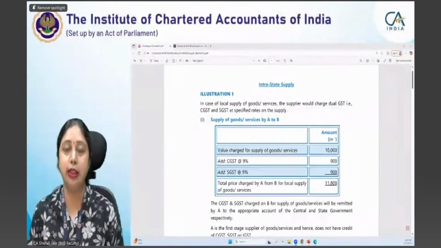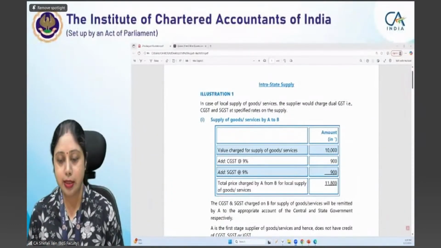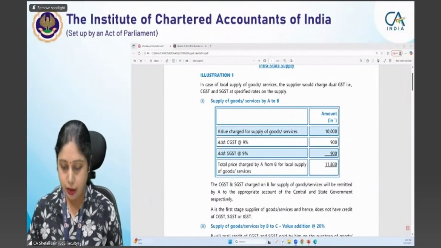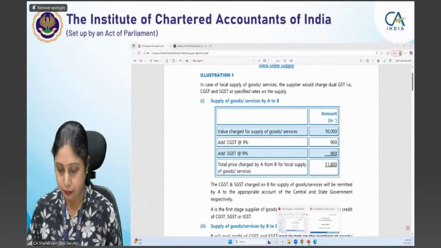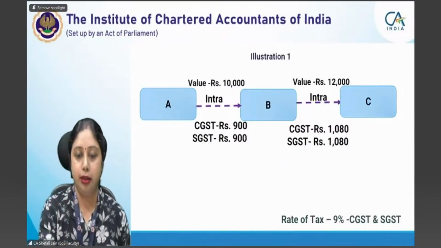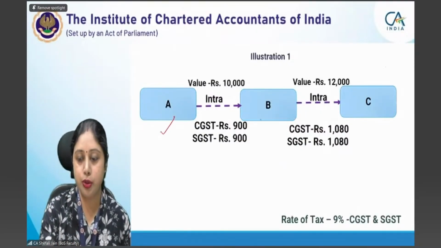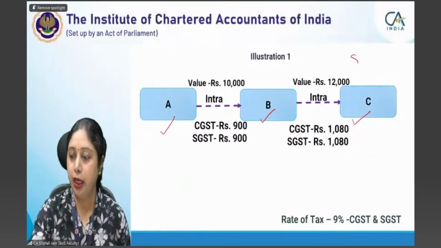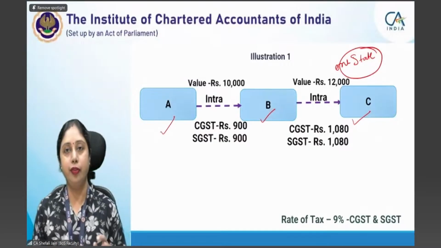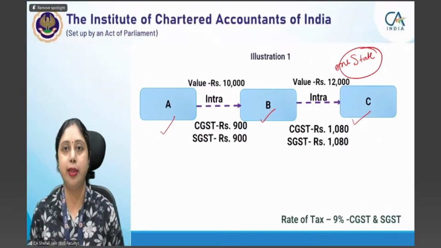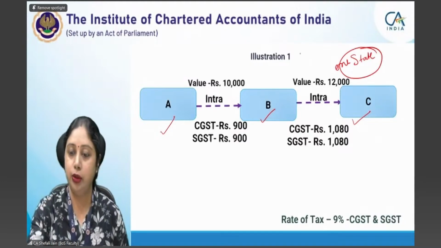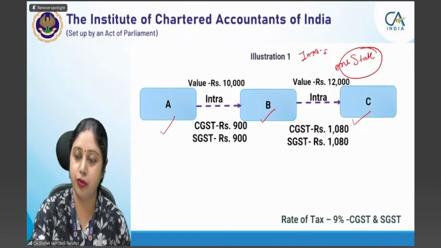First illustration is an intrastate supply, which is a simple illustration. You all will understand it quickly. Let me show you the pictorial representation. A has sold goods to B and B has sold goods to C, and this is within the same state. Only one state is involved here. So if the transaction is taking place within a state, then all of you know that it is an intrastate transaction. Both the transactions here are intrastate.